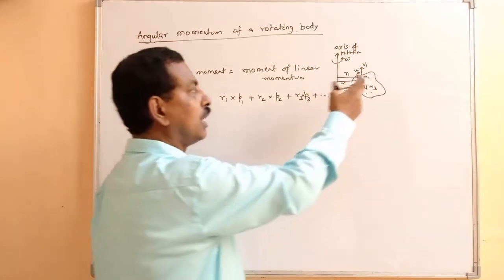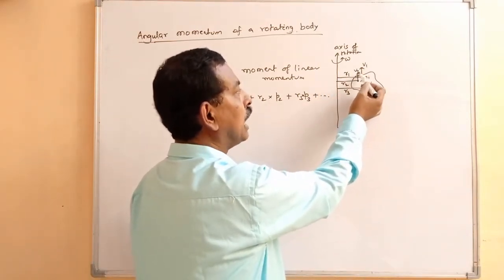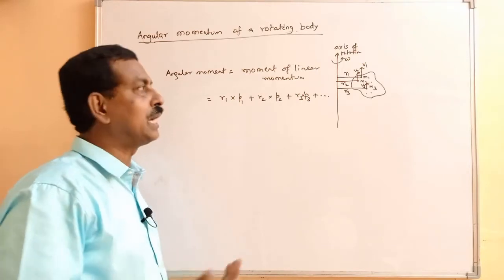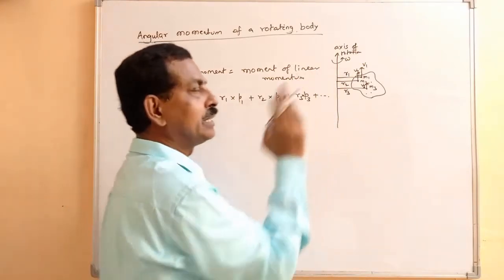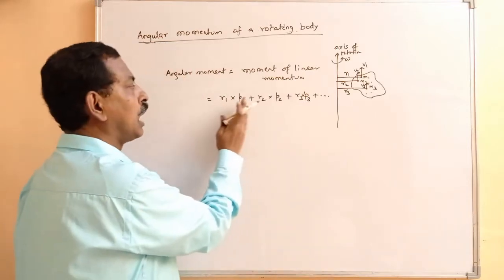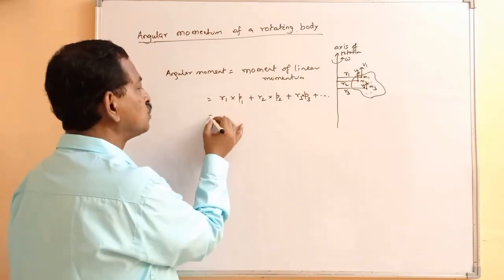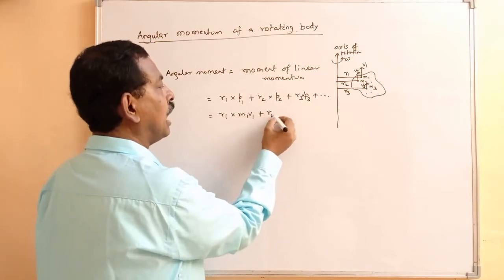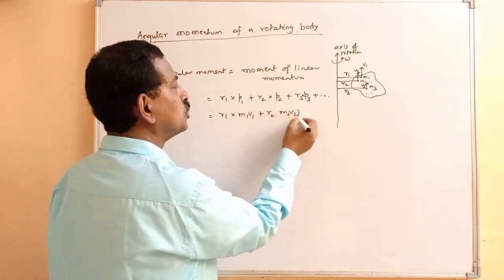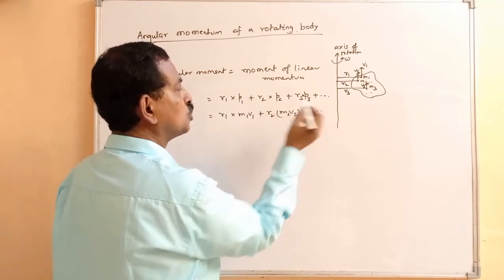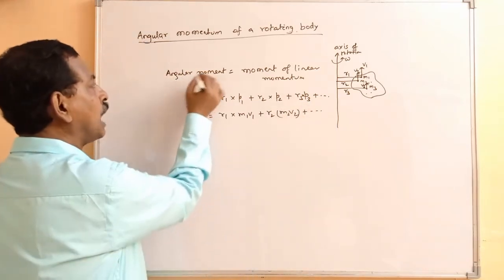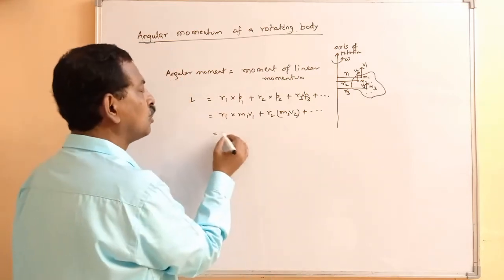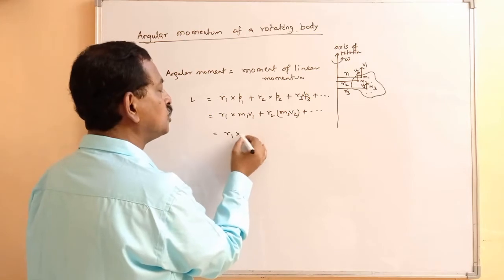Here the angle between r and v which we have taken is 90 degrees. So in that case it will be sine 90, that is 1. So it is simply r1 p1. So this will be equal to r1 m1 v1, r2 m2 v2, and so on. Angular momentum we represent as L. So this is now r1 into m1.